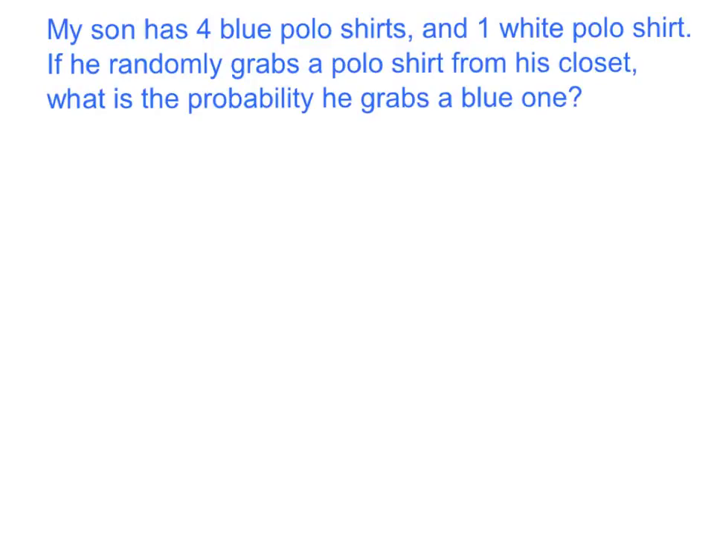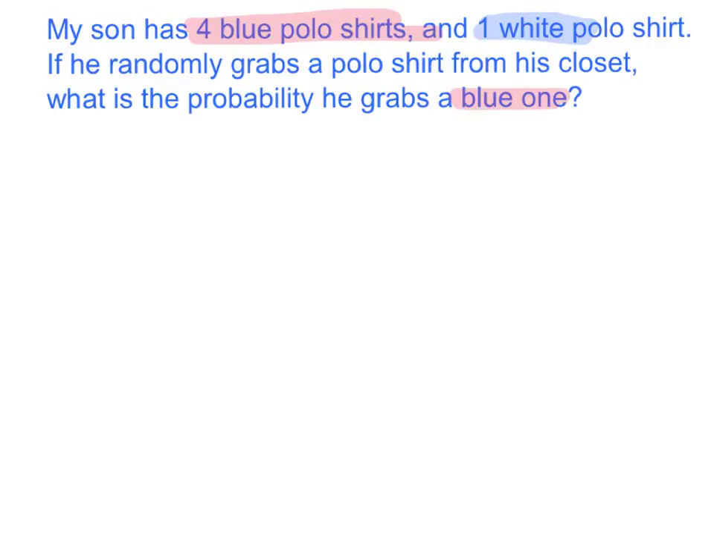A probability problem would look and sound like this. My son has 4 blue polo shirts and 1 white polo shirt. If he randomly grabs a polo shirt from his closet, what is the probability he grabs a blue one? So right away, we see that he has 4 blue polo shirts. And he has 1 white polo shirt. And we are looking for the probability that he will grab a blue polo shirt.